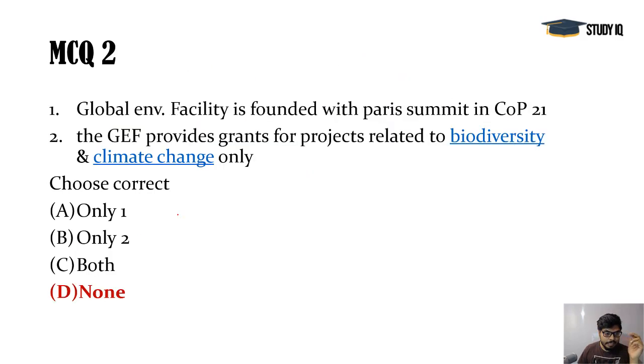And the second option, Global Environment Facility. It was started after the 1992 Earth Summit that happened in Rio de Janeiro, Brazil, and it was not founded after the Paris Summit. This is a particular financial mechanism for many programs that I told you about in detail yesterday: the Stockholm Convention on POPs, CBD, UNCCD for desertification and land degradation, and the Minamata Convention.